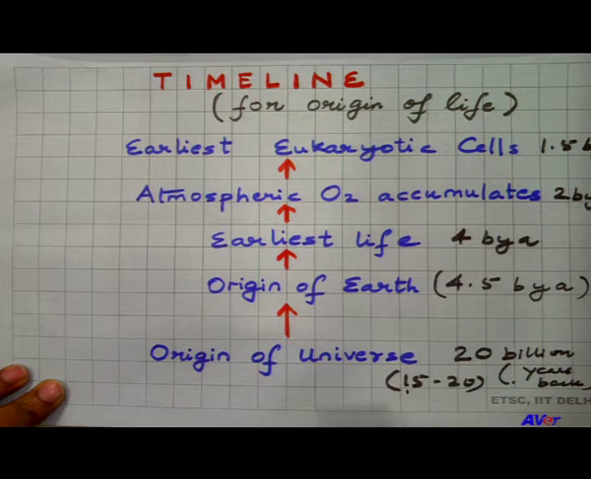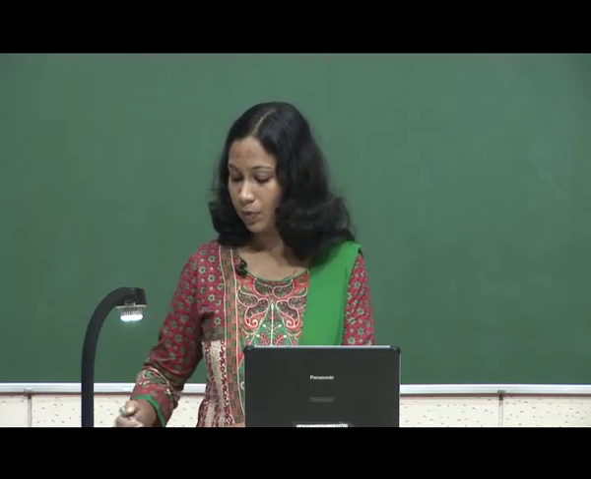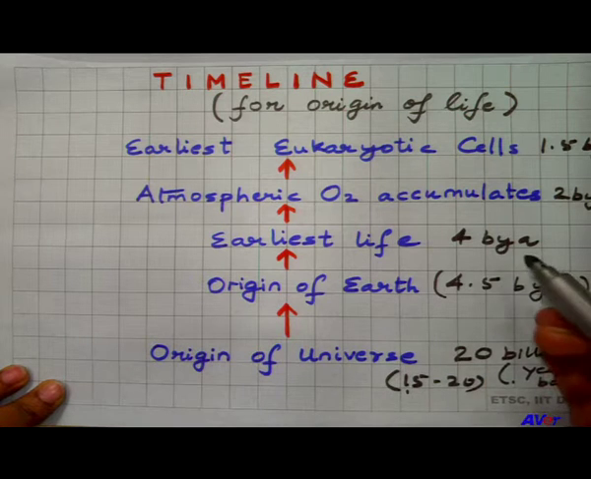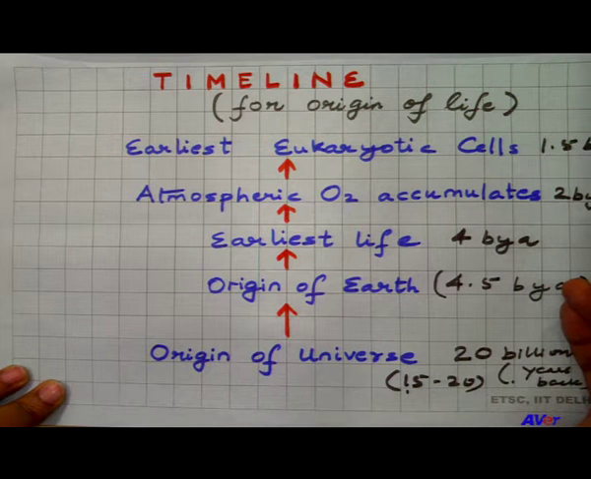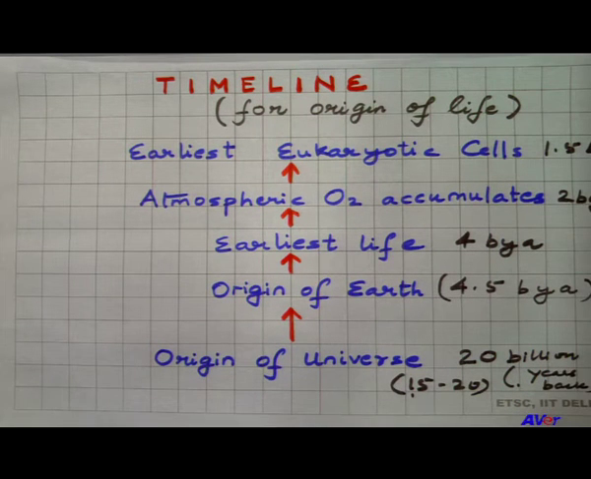Let us re-summarize: the origin of universe, 20 billion years back. You have to go back to the timeline and imagine how the process of evolution has occurred. Origin of universe 20 billion years ago, then after the origin of universe for many years there was nothing. Origin of earth took place about 4.5 billion years ago. The earliest life-like molecules which were capable of giving rise to life were formed 4 billion years ago. Atmospheric oxygen started accumulating 2 billion years ago, and the first eukaryotic cells were found 1.5 billion years ago.